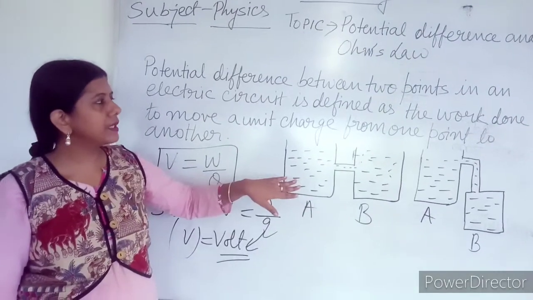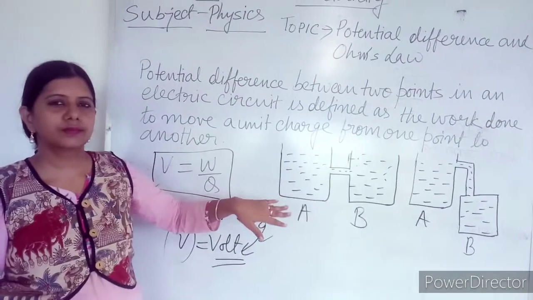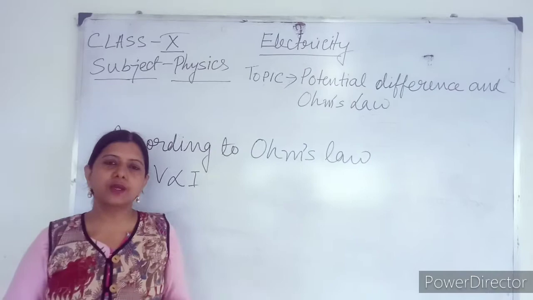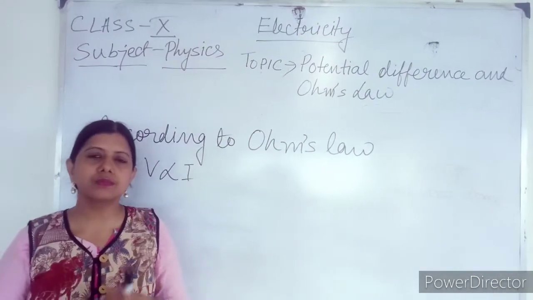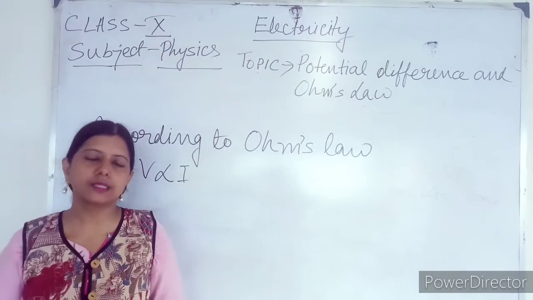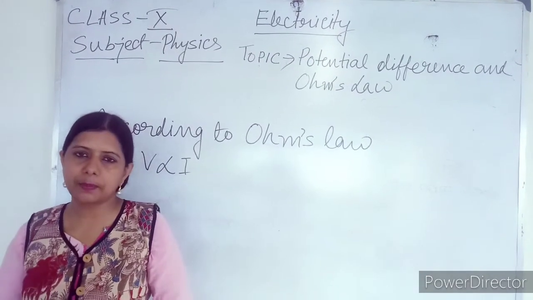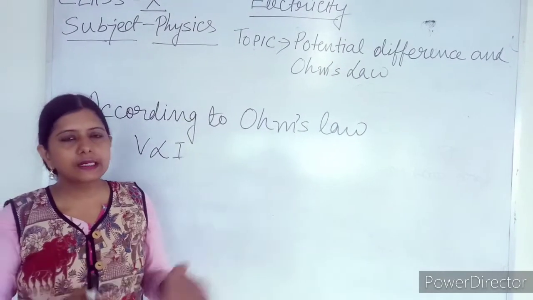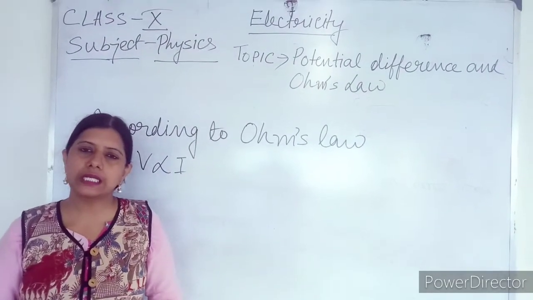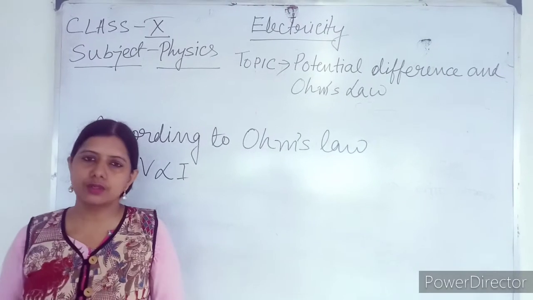My next topic is Ohm's law. I am going to discuss the topic Ohm's law. Before Ohm's law, in your book some electrical symbols are there that you have to use throughout the chapter. You can go through them from the book. You have already learned about those symbols in class 8. Some extra symbols are also there.